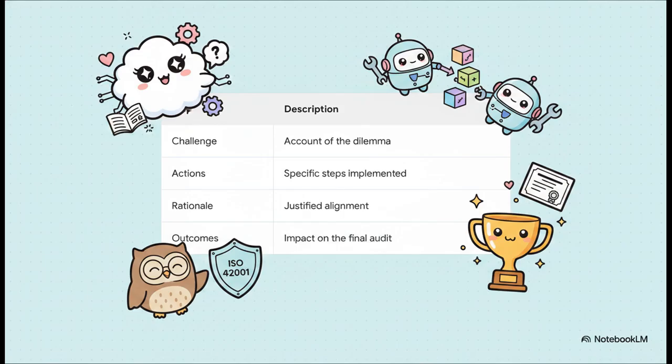First, they write down the ethical challenge, a crystal clear account of the dilemma. Second, the actions taken, the exact technical steps they implemented to fix it. Third, the rationale, why they took that specific path and how it perfectly aligns with ISO 42001. And fourth, the outcomes, the final results and how it impacted system audit.